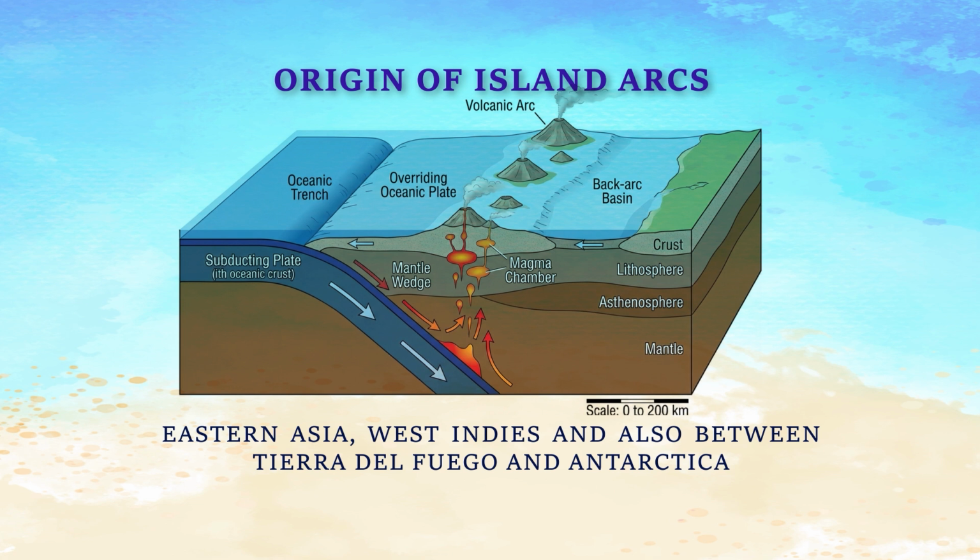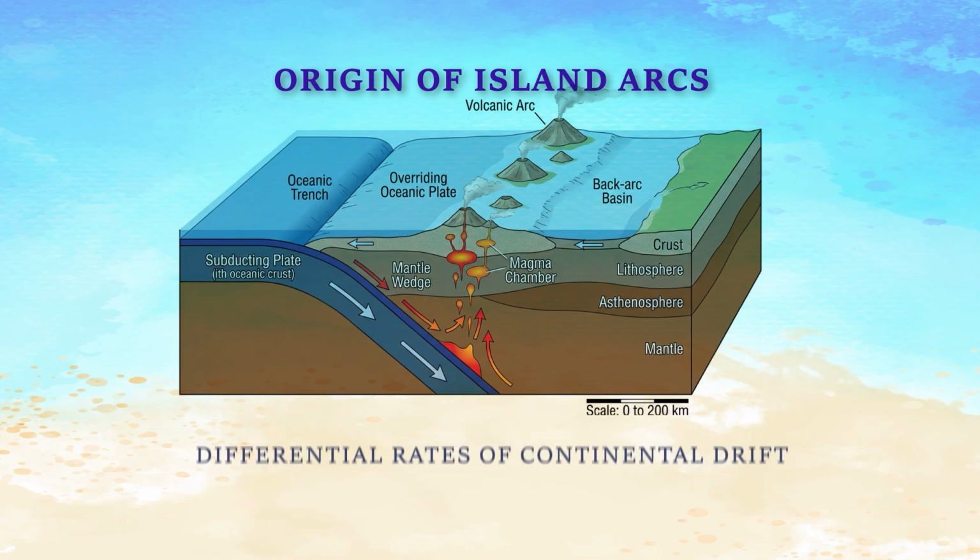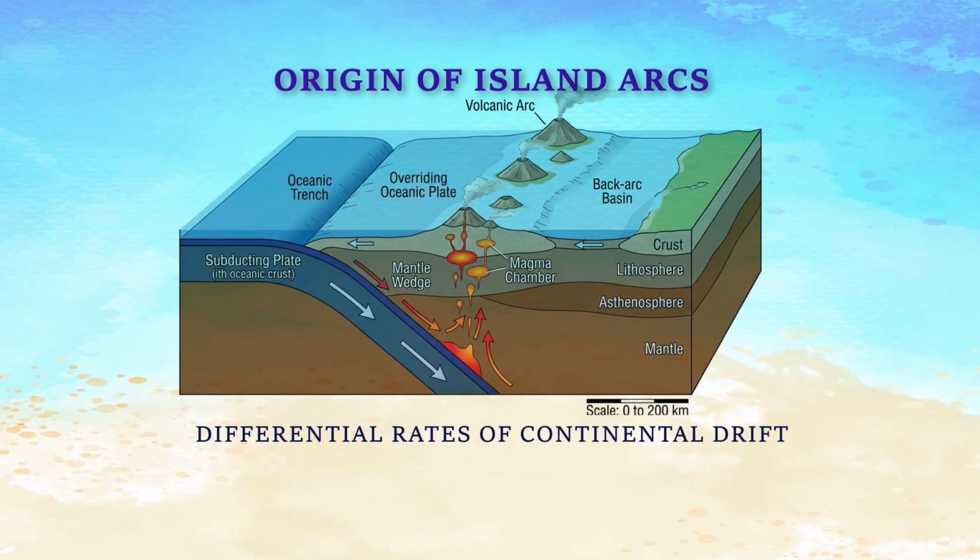You see, there are so many islands. Similarly, in West Indies also, you see. Then between Tierra del Fuego and Antarctica also you see an arc of islands. So all these have been due to differential rates of the continental drift. Some parts were left behind, and the main continent shifted. So they were not keeping pace with the entire landmass.